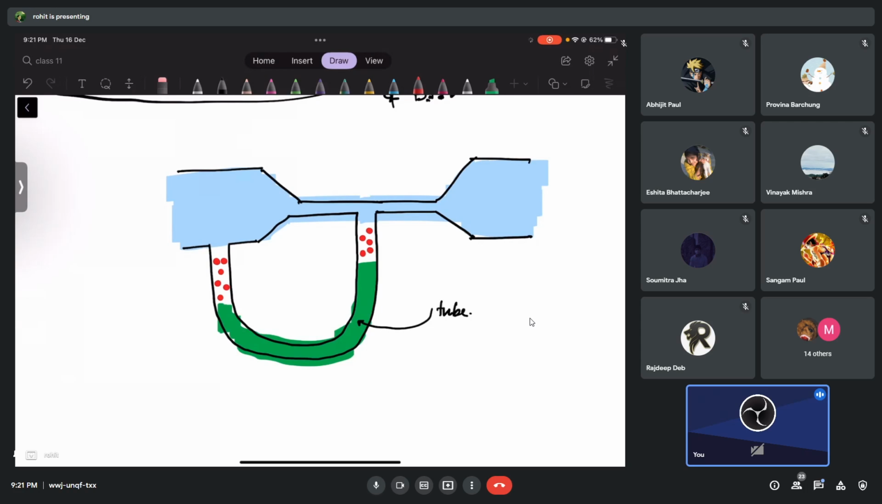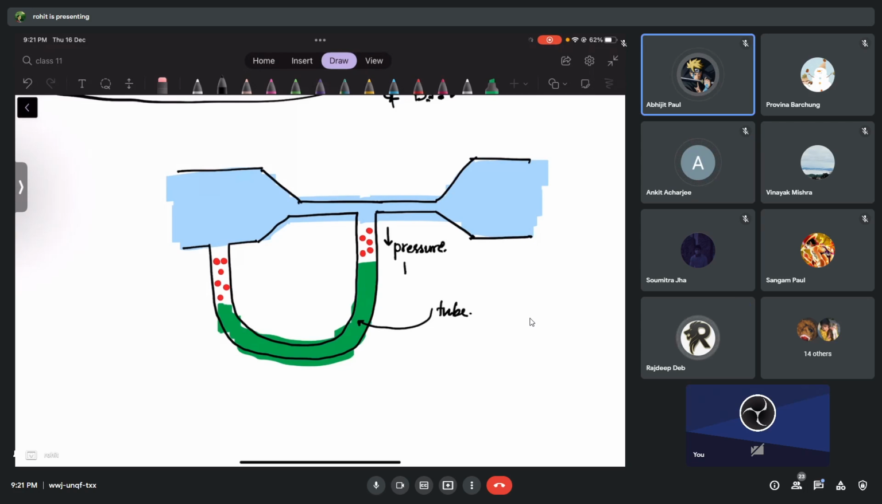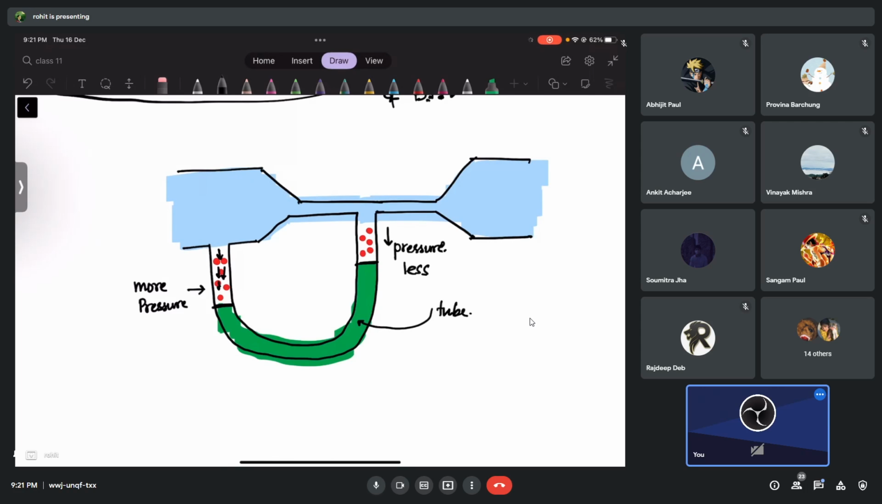Now think and tell me. Here the pressure will be more or less pressure? Less pressure. And here the pressure will be more or less? More pressure. Okay, I think you understood this one very nicely, because the liquid here can push very much, right? So the level here will be less, and here the level will be very high, right? This is the difference in the level between the two levels.